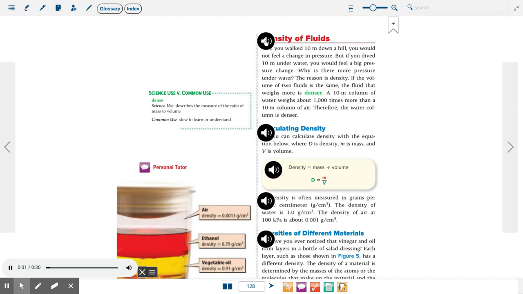Density of fluids. If you walked 10 meters down a hill, you would not feel a change in pressure. But if you dived 10 meters underwater, you would feel a big pressure change. Why is there more pressure underwater? The reason is density. If the volume of two fluids is the same, the fluid that weighs more is denser. A 10-meter column of water weighs about 1,000 times more than a 10-meter column of air. Therefore, the water column is denser.